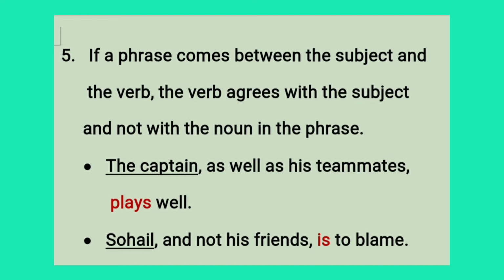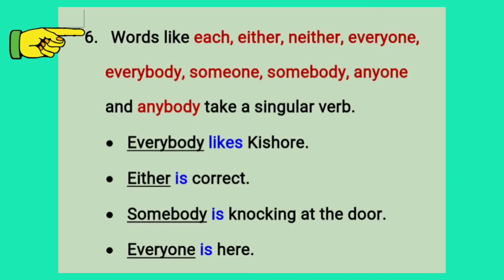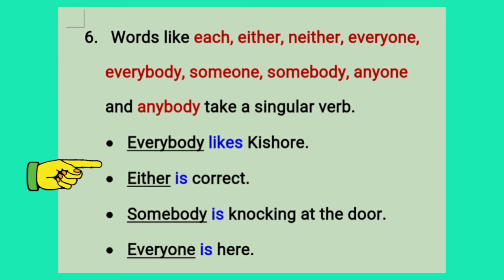Then the sixth rule: words like each, either, neither, everyone, everybody, someone, somebody, anyone, and anybody take a singular verb. For example, everybody likes Kishore. Either is correct. Somebody is knocking at the door. Everyone is here.